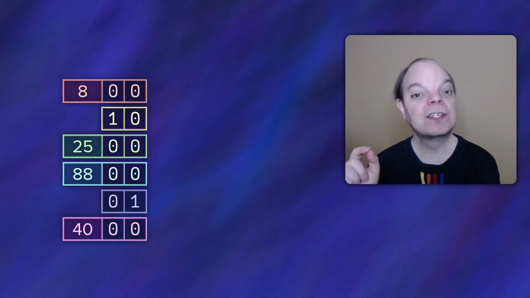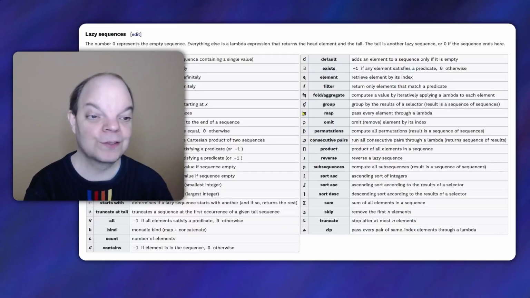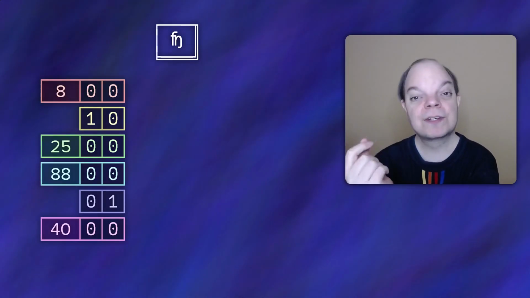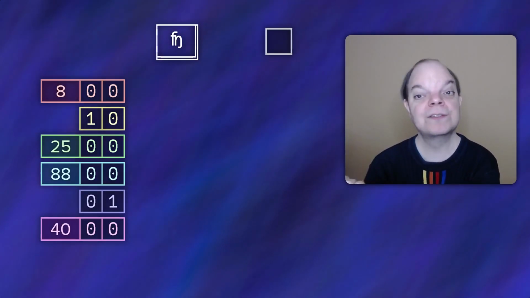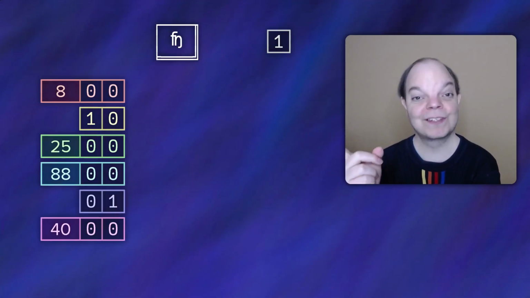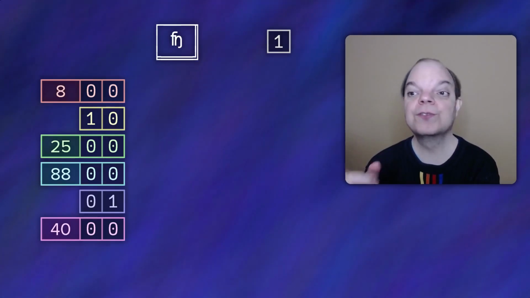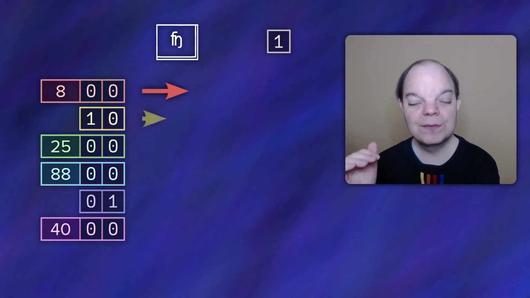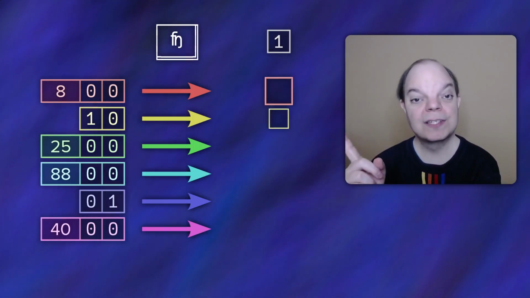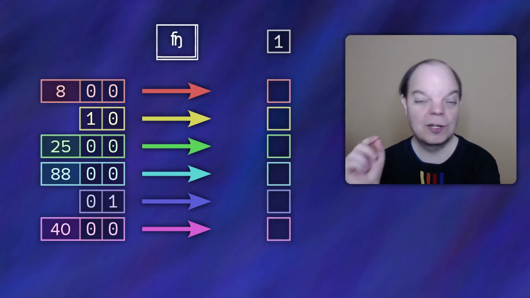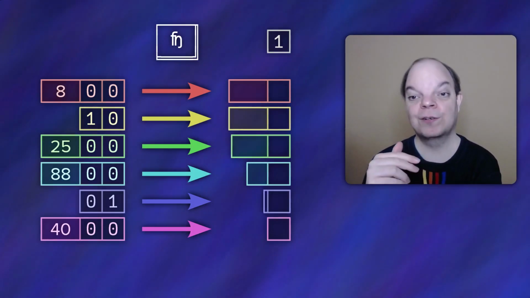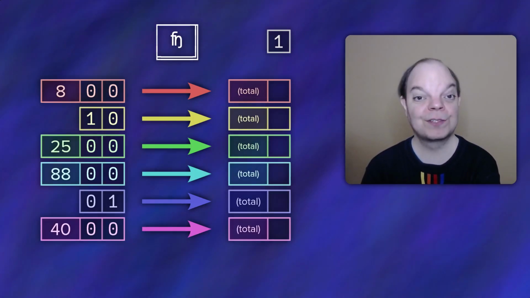And now that I have a sequence of these numbers, I'm going to use the aggregate function, also known as fold. We can have the aggregate function start with a starting value, and I'm going to make that starting value 1 for a reason that will become obvious in a second. I'm going to use this aggregate function to progressively process each of these matches, and at each point I will use 1 bit, the least significant bit, to determine whether we're inside a do or a don't, and the remaining bits to keep track of the total, because we need to add up all of the multiplications.